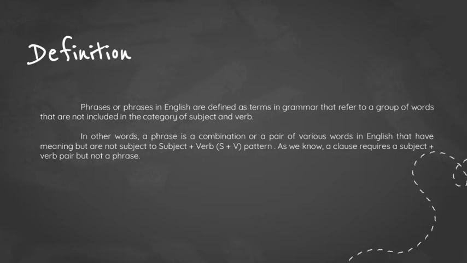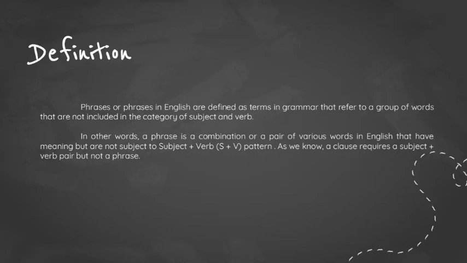A phrase in English is defined as a term in grammar that refers to a group of words that are not in the category of subject and verb. In other words, a phrase is a combination of various words in English that have meaning but are not a subject plus verb pattern.